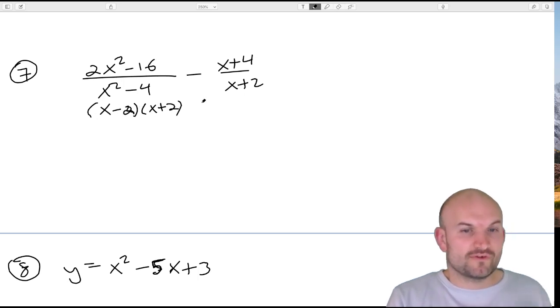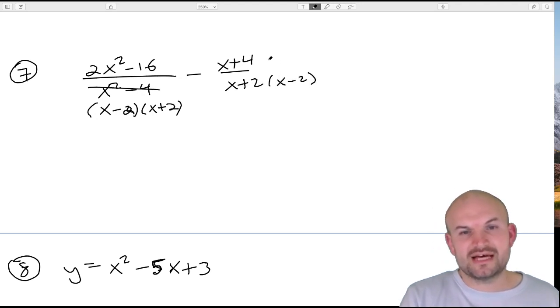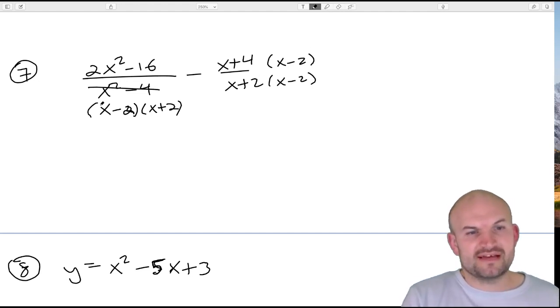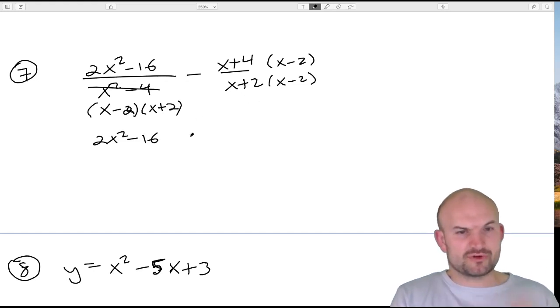Okay, so over here, I already have x plus 2. So I'm just going to delete that out. I'm going to multiply this by an x minus 2 times an x minus 2. Now this left-hand side is going to remain the same, so that's going to be 2x squared minus 16. Now you can see they actually have a common denominator, so let's just subtract them here.